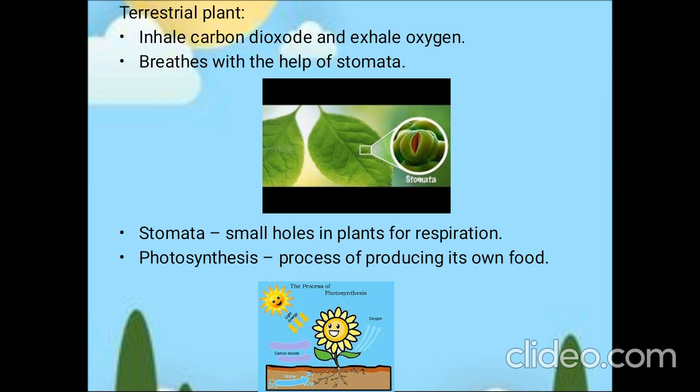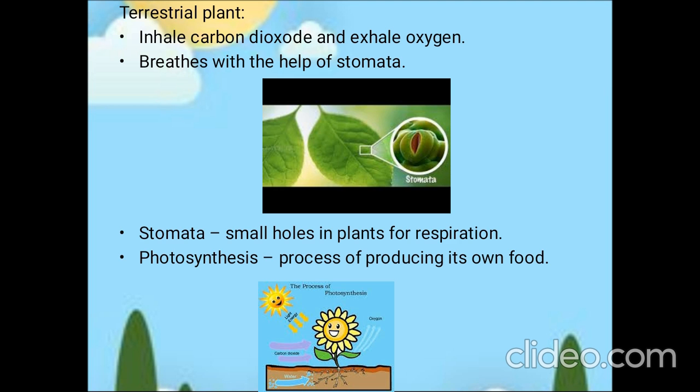Now shall we see how these plants inhale? In terrestrial plants there are small holes in the leaf, as shown in the figure. This is the leaf structure. In that leaf structure there are small holes which cannot be seen by our naked eyes. Those small holes are called stomata. Using those stomata the plants will breathe.